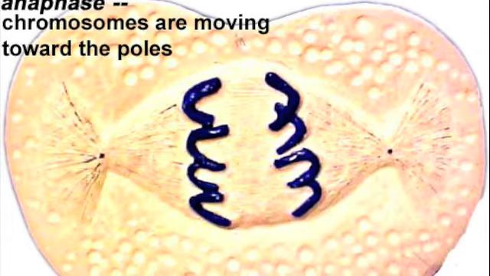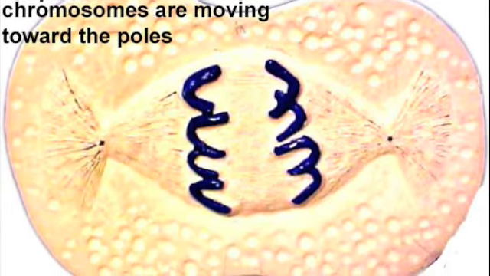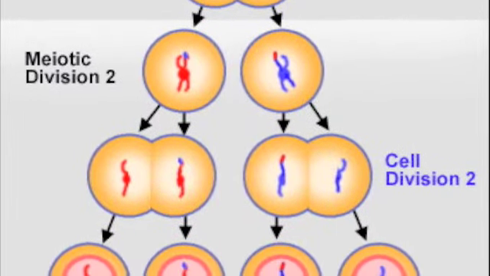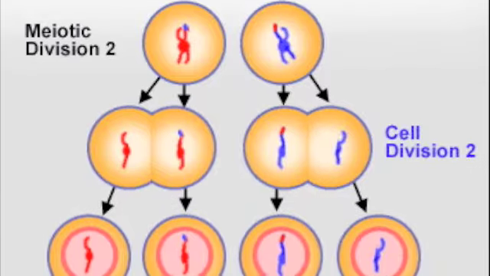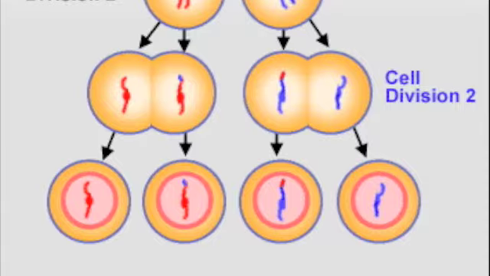Anaphase II consists of the separation of the sister chromatids and their movement to opposite poles. During telophase II and cytokinesis, the nuclei form and the chromosomes become less condensed. The result of meiosis is four genetically different haploid cells.